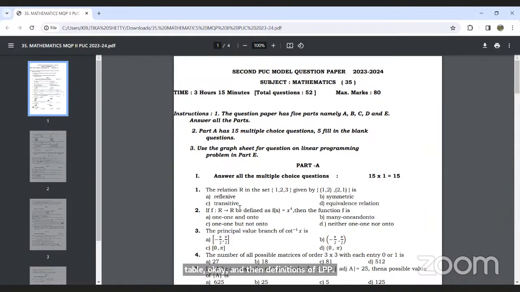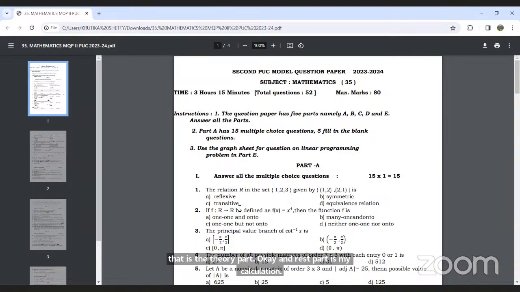Okay. So if you know these definitions, easily out of 15, 4 to 5 objective questions you can solve based on the definitions. And then a few remaining questions have been given based on the concepts. So if you are good with the formulas and definitions, out of 15, minimum 5 to 6 questions you can easily attempt. So you need to be perfect with the definitions. That is the theory part. And the rest is calculation.